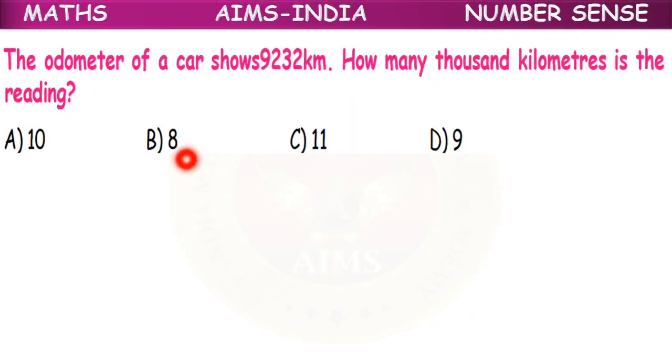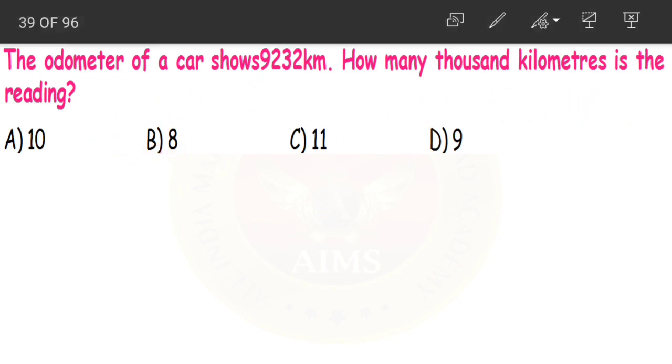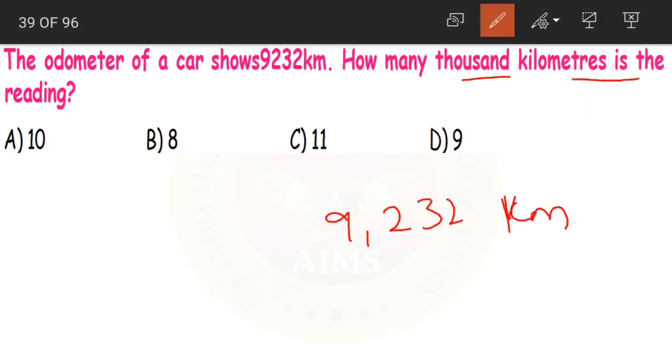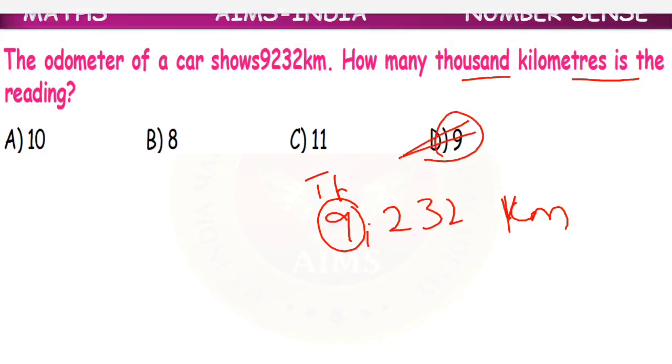Next question. The odometer of a car shows 9232 kilometers. How many thousand kilometers is the reading? Now they are asking how many thousand kilometers is the reading. How many thousands children? 9,000. Yes. So option D 9,000 is our correct answer.